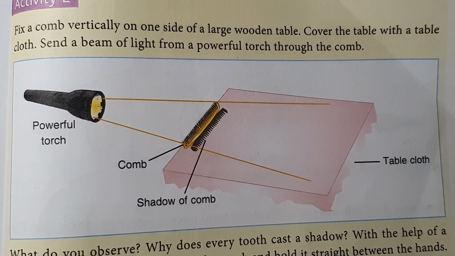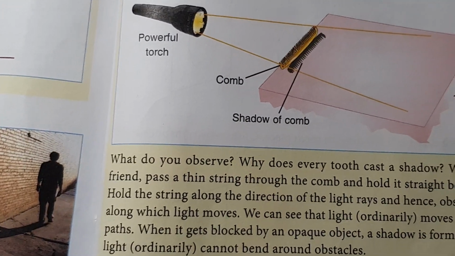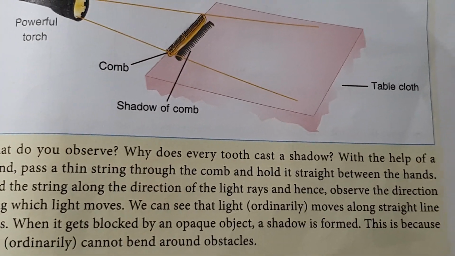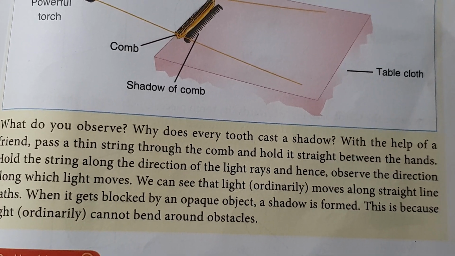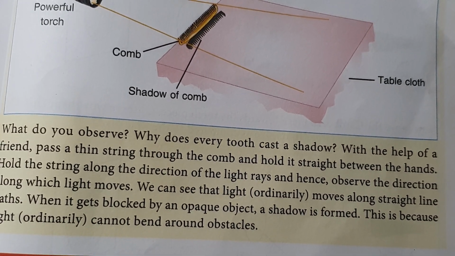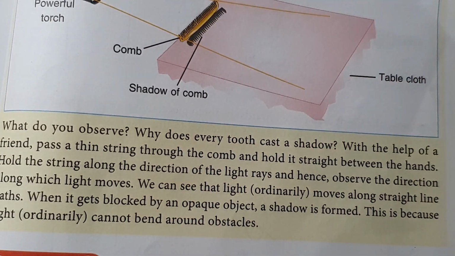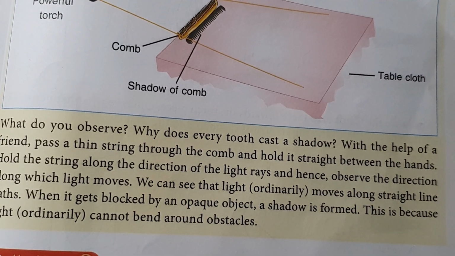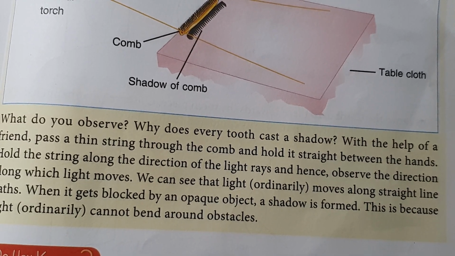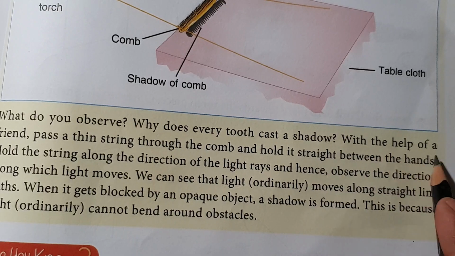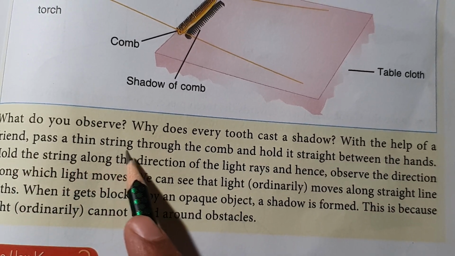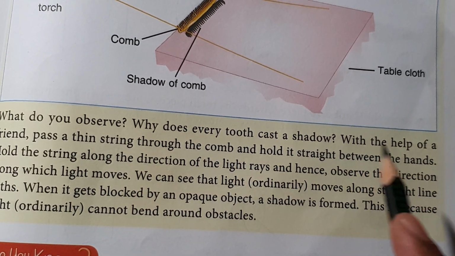What do you observe? Why does every tooth cast a shadow? Okay, comb की जो tooth है वो भी cast करे shadow, because in between there is a space, वहाँ से light निकल रही है, जहाँ पर वो tooth आ रहे हैं वहाँ से light नहीं निकल रही. With the help of a friend, pass a thin string through the comb and hold it straight between the hands.